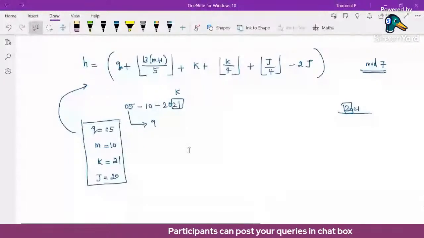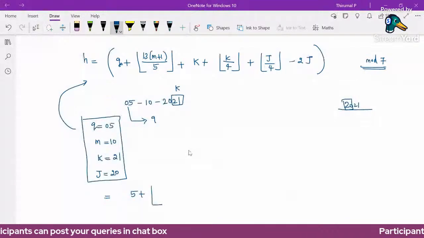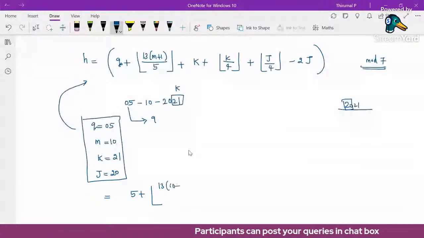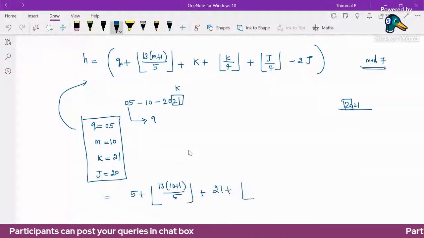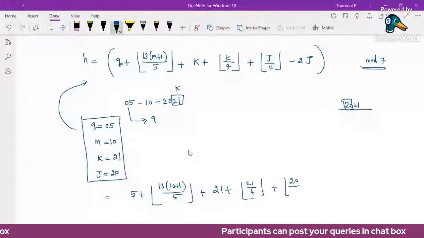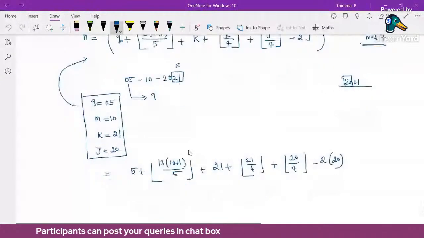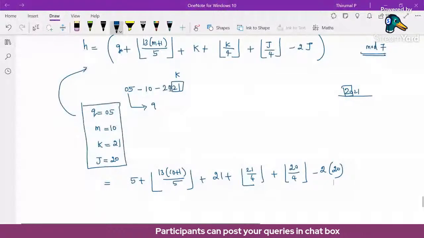Now we can substitute in this formula. So first, q value 5. We are finally taking the integer value. So 13 times (m value 10 plus 1) divided by 5, plus k value 21, plus k by 4, 21 by 4, plus j value 20 by 4, minus 2 times j value 20. So that's all. Just memorize this formula. Here q value is the date, m value is the month, k value is the year, and j value is the remaining part. So for 2021, here k is 21 and j is 20.